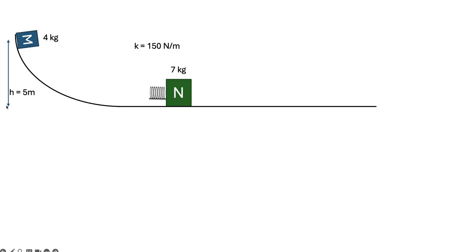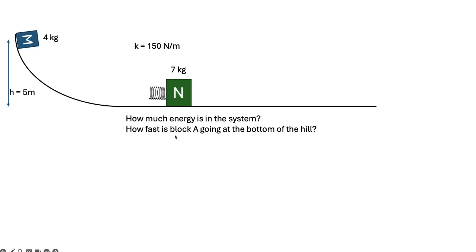But as you're looking here, I'm giving you a height. You see this thing is going to come down. That should be screaming, oh, I can use conservation of energy to find the velocity of block M right here at the bottom of the ramp. And then this thing's going to hit the spring, and both of these things are going to start moving, and energy is going to go into the spring. There's going to be kinetic energy in the blocks, right? There's a lot going on. So let's see where we're going with this, right?